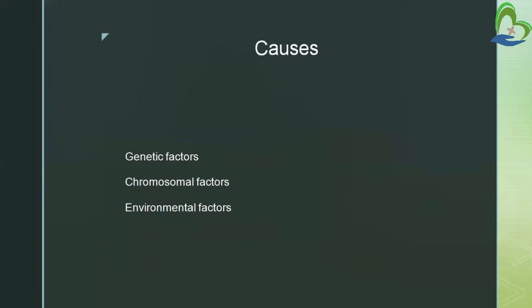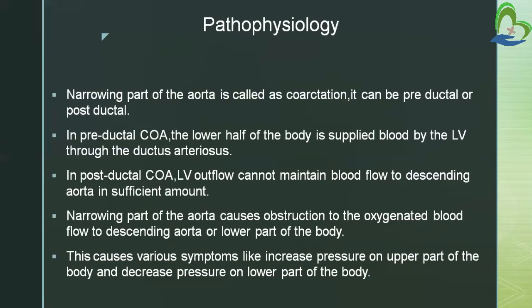Now, causes of coarctation of aorta. There are three causes: genetic factors, chromosomal factors, and environmental factors. This coarctation of aorta can be from heredity, and it can also be through environmental factors. That is, if the mother is consuming alcohol or smoking during the pregnancy period, or consuming some drugs like thalidomide, this will lead to teratogenic effects on the fetus. So these are the causes of coarctation of aorta.